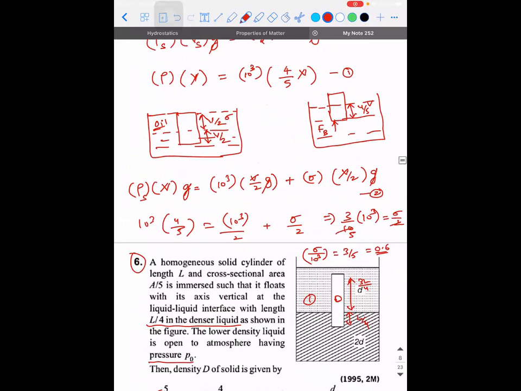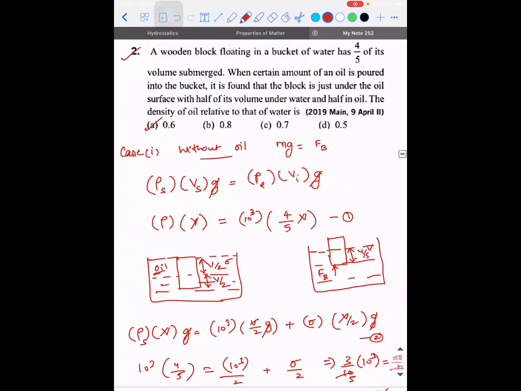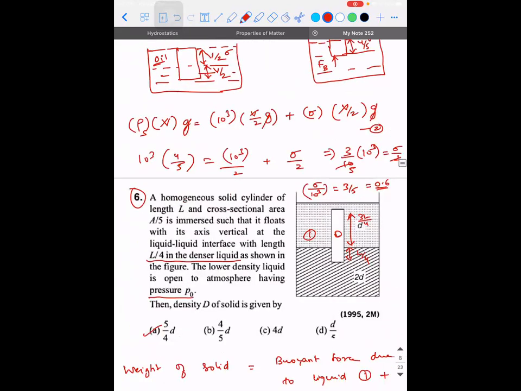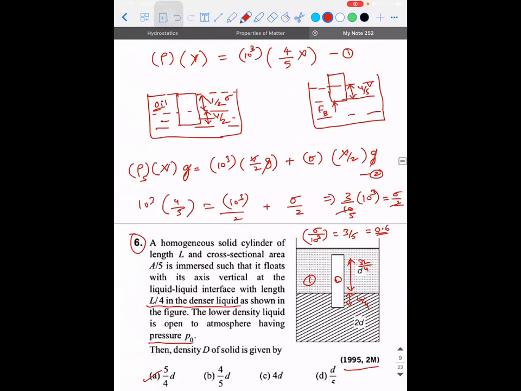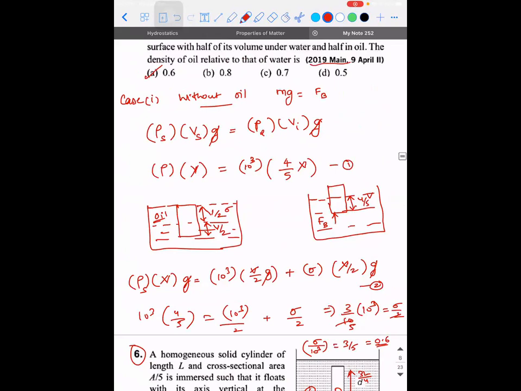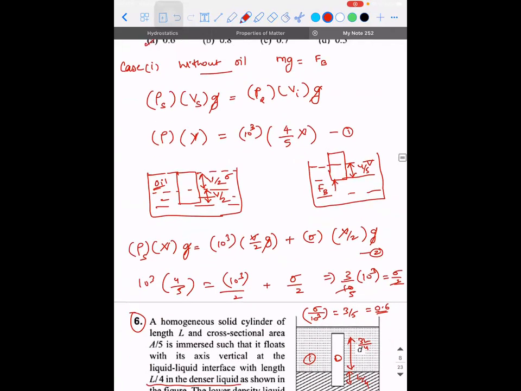Is this clear? I hope everyone is clear why we got 0.6. So it is an extension of 1995's problem, which was asked in 2019. Okay. Shall we move on to the next one?